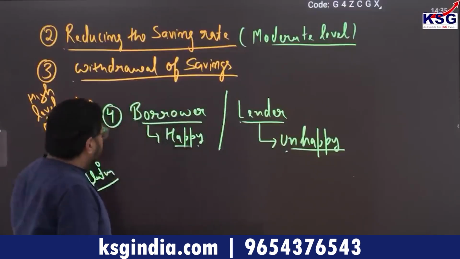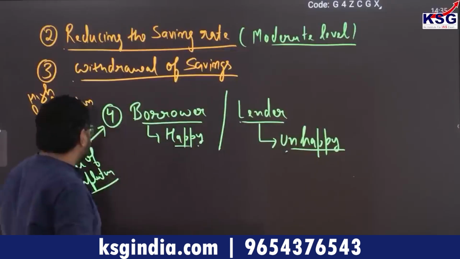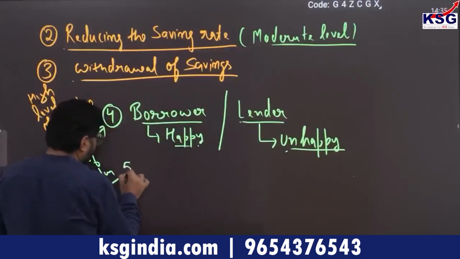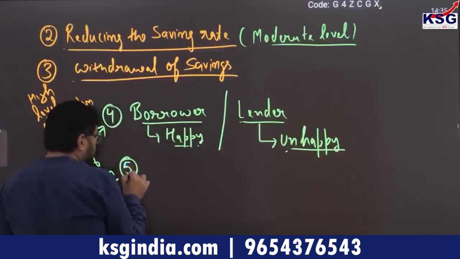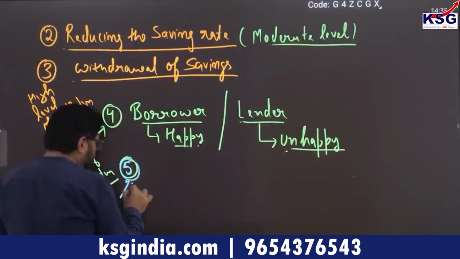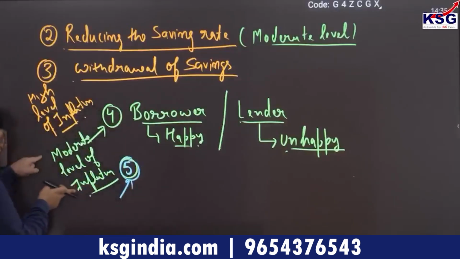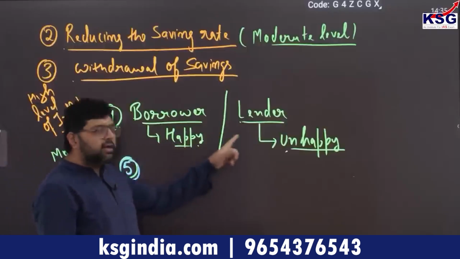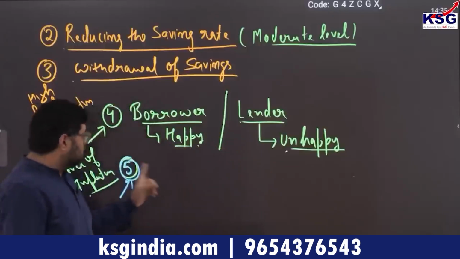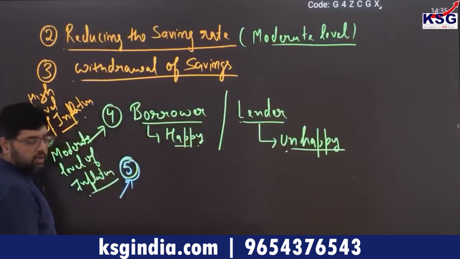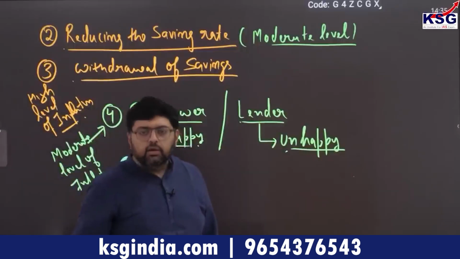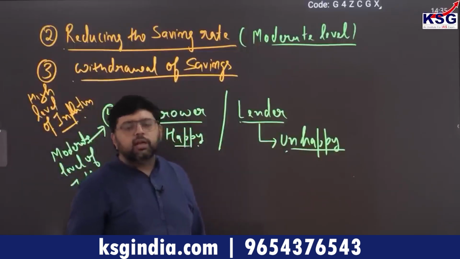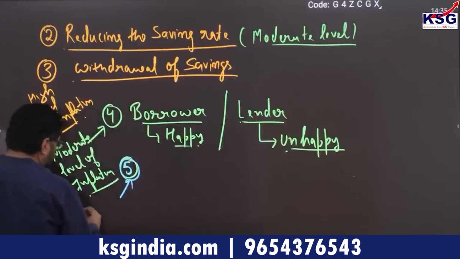Okay, so this is about the borrower and lender. Now ultimately, whenever there is a moderate level of inflation, although remember that whenever a high level of inflation is there, both borrower and lender are not happy. So we are talking about the moderate level, that is, trotting and galloping inflation that I am talking about. So whenever a moderate level of inflation is there,